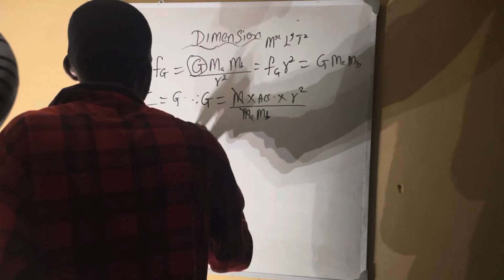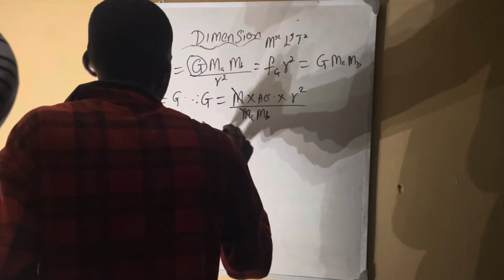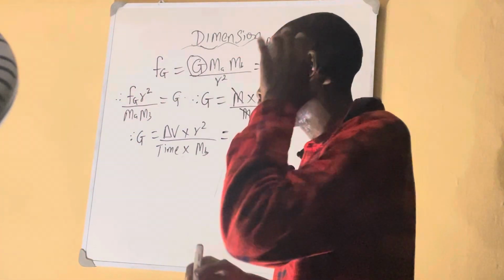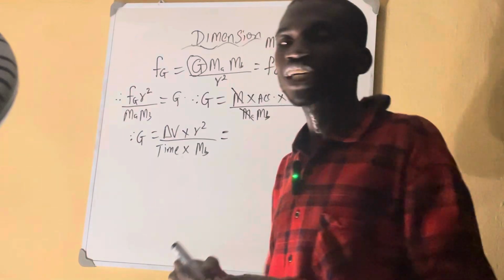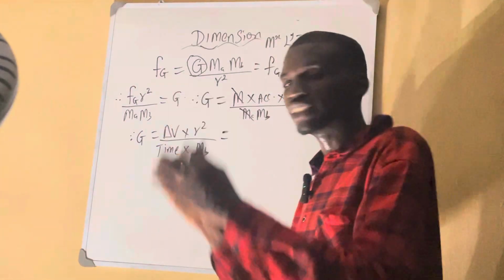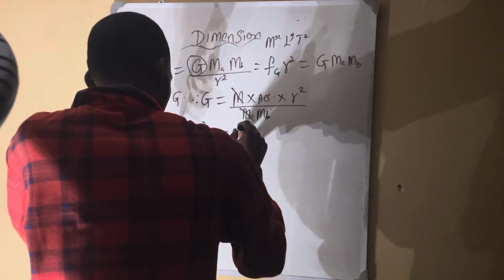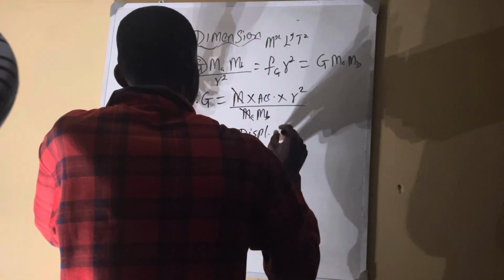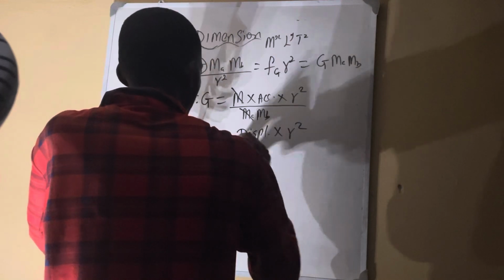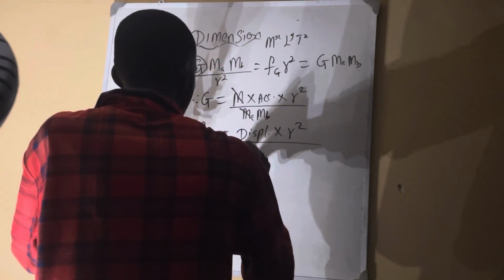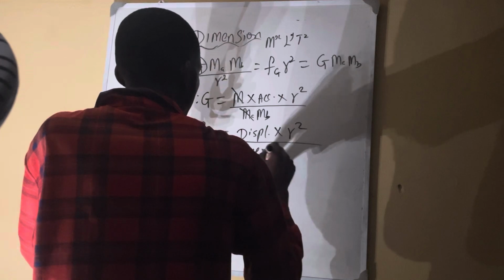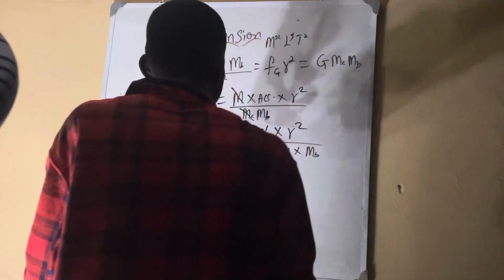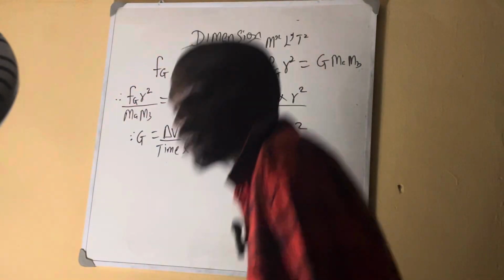Remember that we still have R square. We need to break down the velocity because velocity is not a fundamental quantity. When we break it down, we get displacement over time. Now we have gotten everything. So now we break it down again. We now have displacement, which is equal to length times R square all over time times mass.